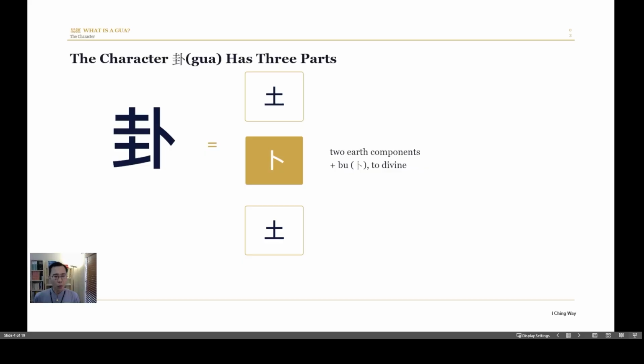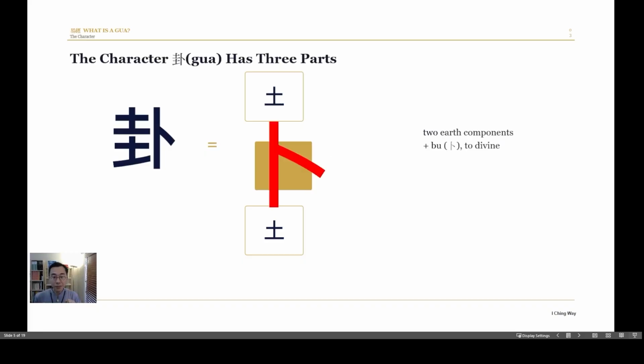So you might wonder, okay, so what? This is the important part. This bu in the middle, it is a path. The first earth means you can think it's just your heart. And there's another party on the opposite side, right?